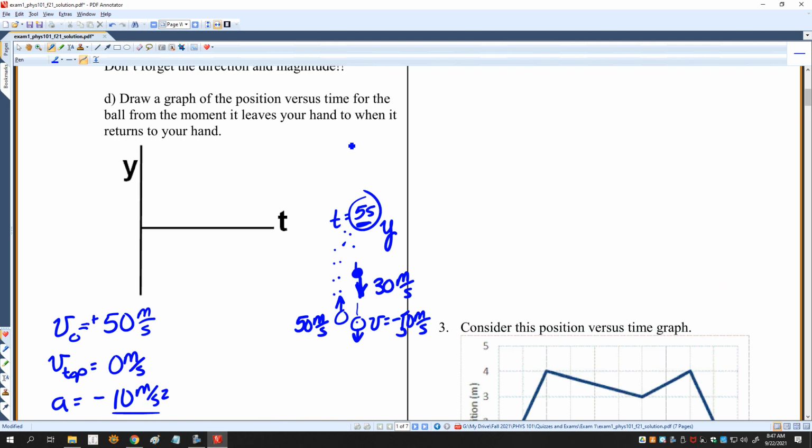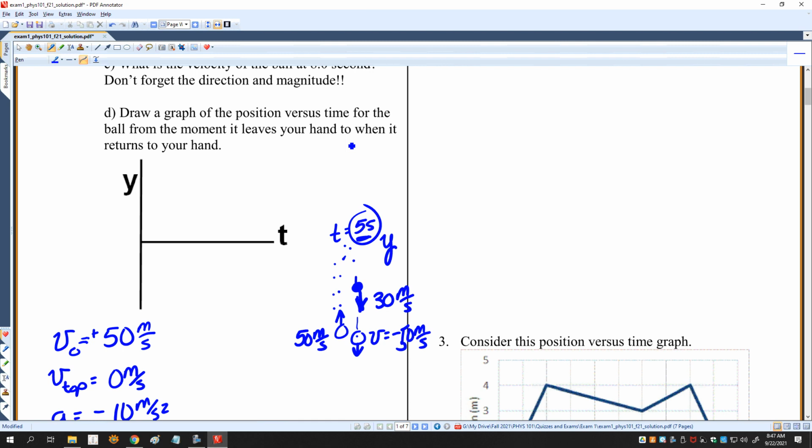All right, so here, if I want to show the y direction with time, it's going to look like this. You did this in lab, by the way. So where you throw the ball up and it comes back down again. Notice here that the slope of this graph is initially big and positive right here. Then at the top is 0, and then it increases in the negative direction. So the y versus t graph looks like this. By the way, if I'm drawing the v versus t graph, it's going to look like that, but that's not what I asked you to draw.